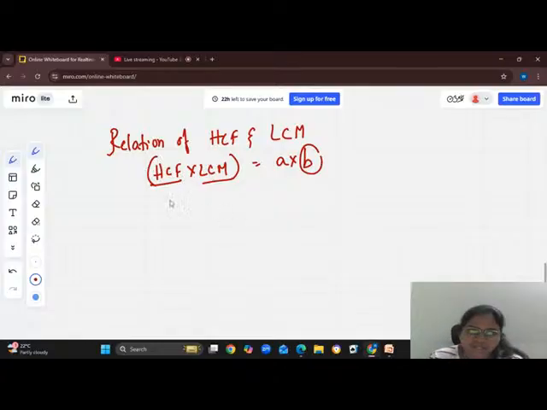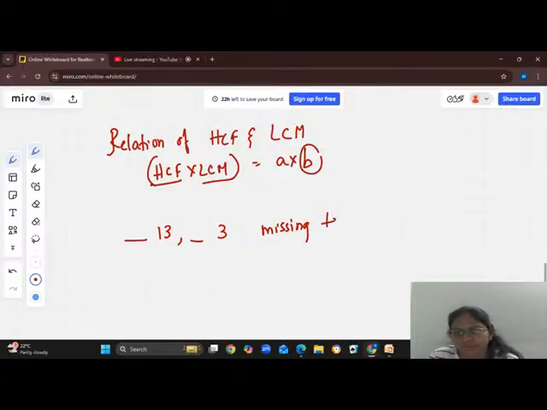So I want to just ask you one question from the AP as well. See, I am putting one gap here. To avoid confusion, I just want to put it. There is one missing term here, another term there. I'm missing another term and another term. Now you have to find these missing terms. What are these missing terms? How can you find them in AP? The missing terms of AP.